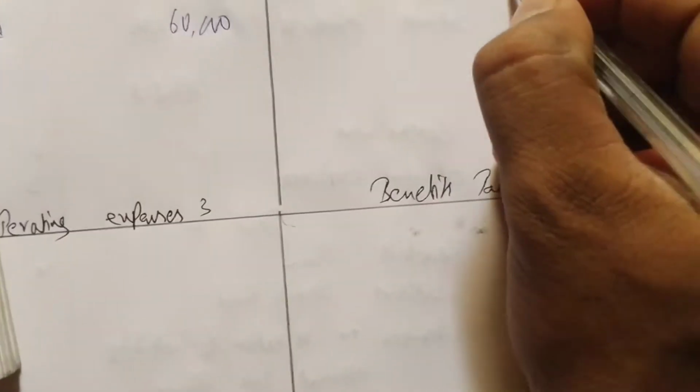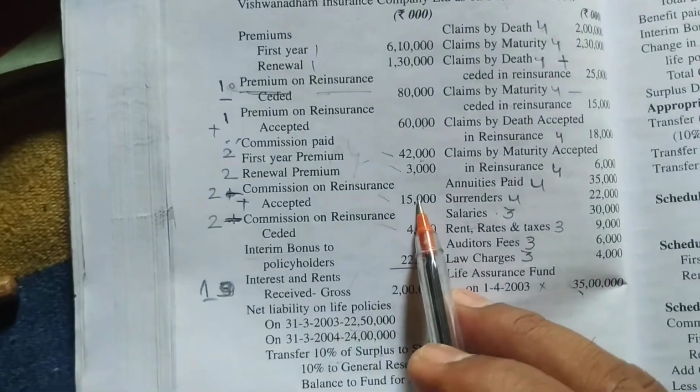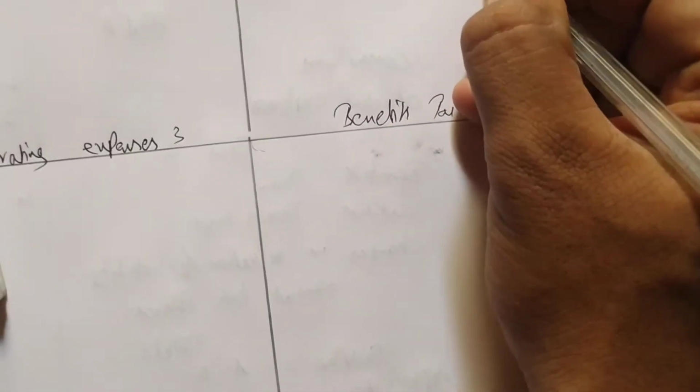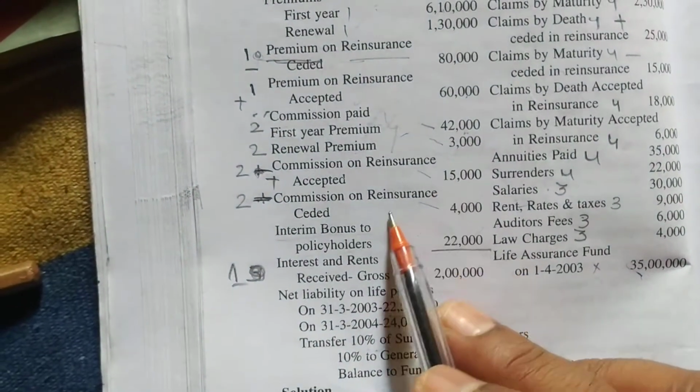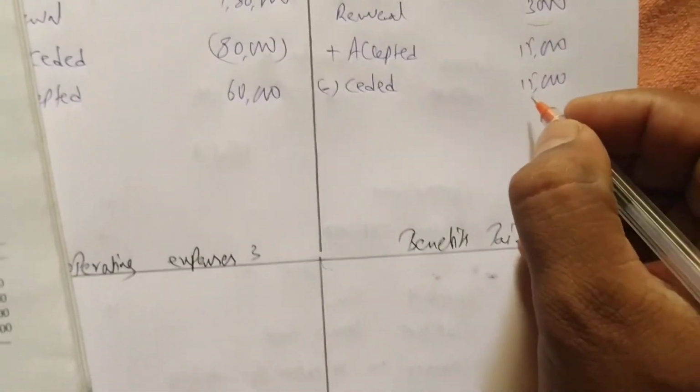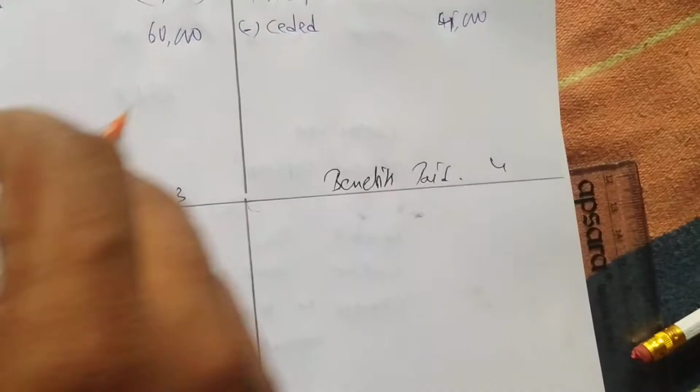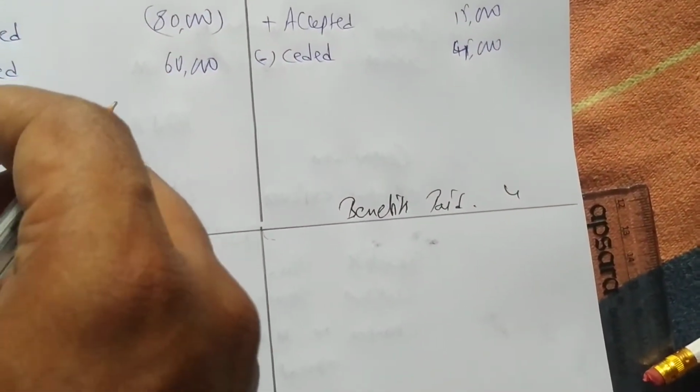15,000. And ceded you have to deduct. Ceded, how much is ceded? 15,000. Right, 15,000. Oh sorry, accepted is how much? 15. Ceded is 4,000. Okay, it's very easy.